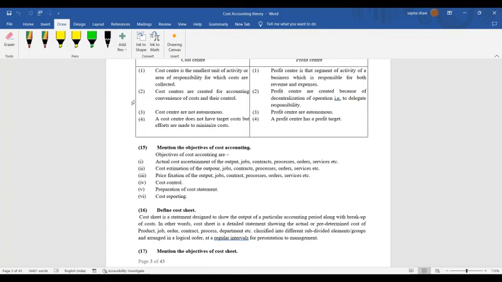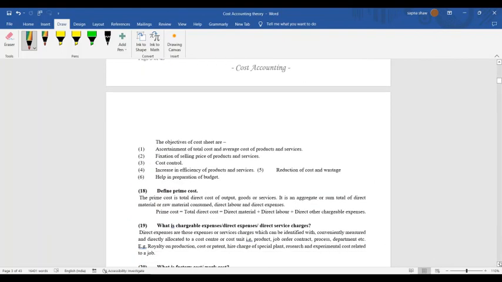Today we will discuss the cost sheet. Yesterday we discussed till here, till 15. So today we will start the cost sheet. In the cost sheet, you will find many terms such as prime cost, factory cost, total cost, cost of goods sold. If I explain it now, you won't be able to understand it. That's why I have downloaded a